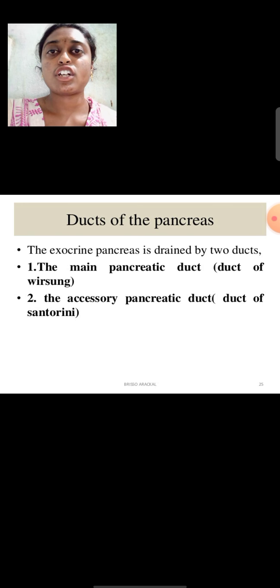And ducts of pancreas. The exocrine pancreas is drained by two ducts. They are the main pancreatic duct and accessory pancreatic duct. So here the main pancreatic duct is also called duct of Wirsung, and accessory pancreatic duct is called duct of Santorini. So these two are the ducts of pancreas. First one, main pancreatic duct, is called duct of Wirsung, and second one, accessory pancreatic duct, is called duct of Santorini. This is about ducts of pancreas.